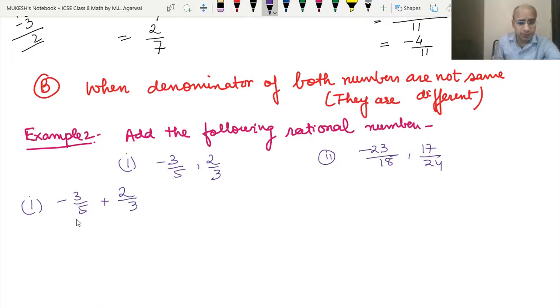Here we can see that one has the denominator 5 and the other has the denominator 3. So both denominators are not same. First, find the LCM of 5 and 3. We already know how to find the LCM. I'll tell you one trick here. When both numbers do not have any common factor, as they are prime numbers, 5 and 3 do not have any common factor between them, so the LCM will become 5 into 3, that is 15.